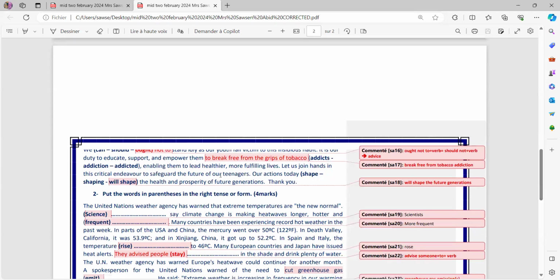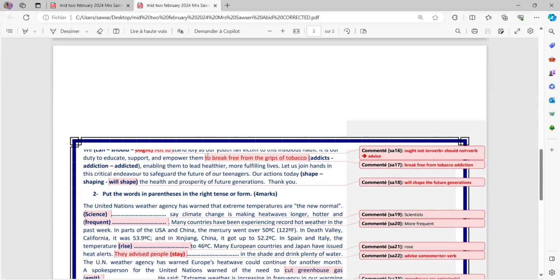Okay, let's get past to the second page. Now, we can or we should or we ought. Of course, we ought not to here. It's hidden. So we ought not to stay idly or stand idly as our youth are victims to this nasty or tedious habit. So it's our duty. Please remember, ought not to. It's the same as should not plus verb. So with should, don't use to. Right.